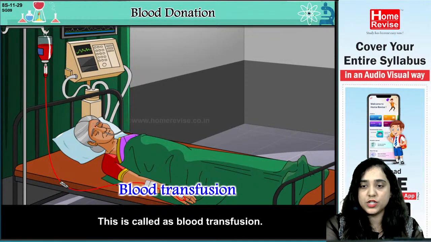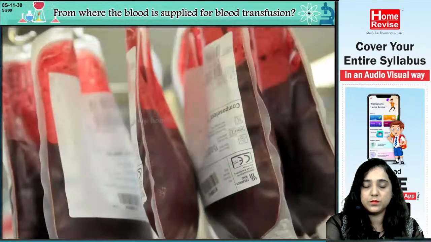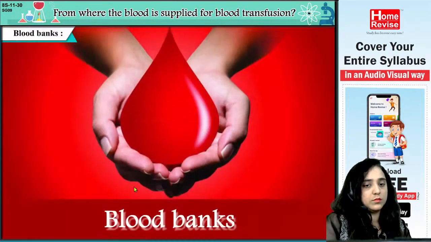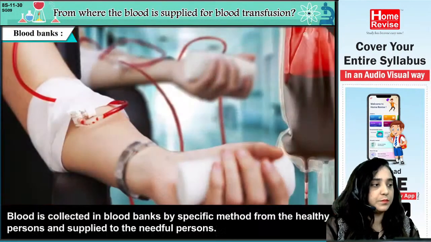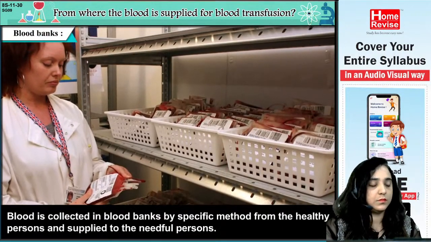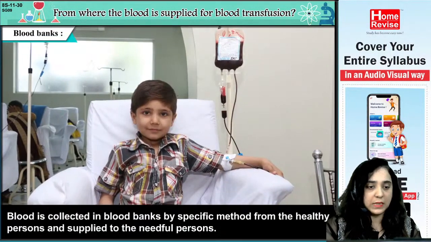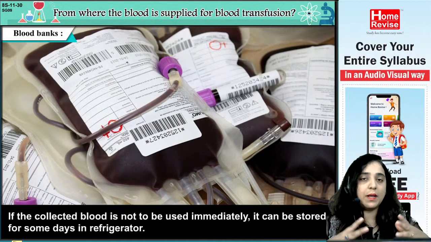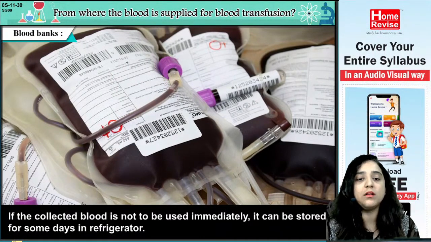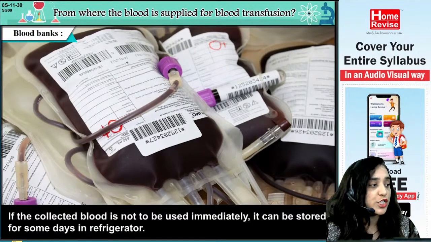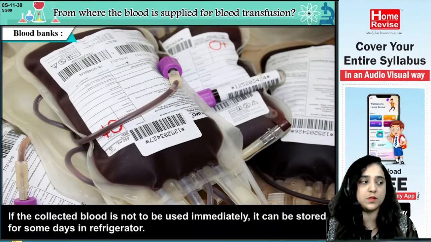Yes. Now pay attention. Few terms related to blood transfusion. From where is the blood supplied for blood transfusion? Blood banks. Blood is collected in blood banks by a specific method from healthy persons and supplied to the needful persons. Yes, exactly. If there is a blood campaign somewhere and you go there to donate blood, they always first check whether you are a healthy person or not.